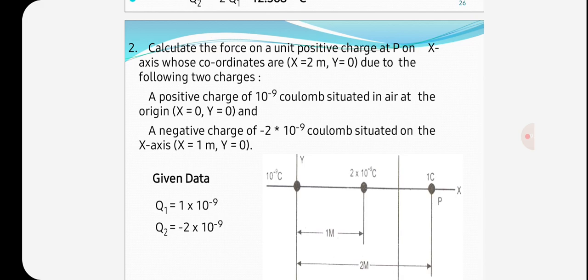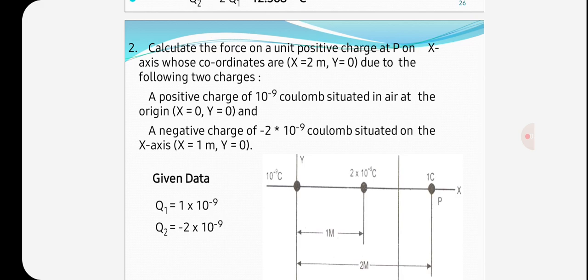Here in the given data, we calculate the force F on the unit positive charge at point P on the x axis, whose coordinates are x is equal to 2 meters and y is equal to 0.